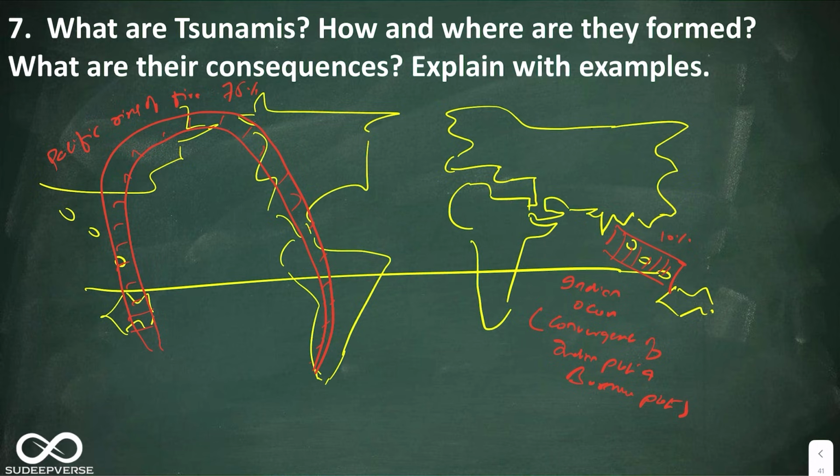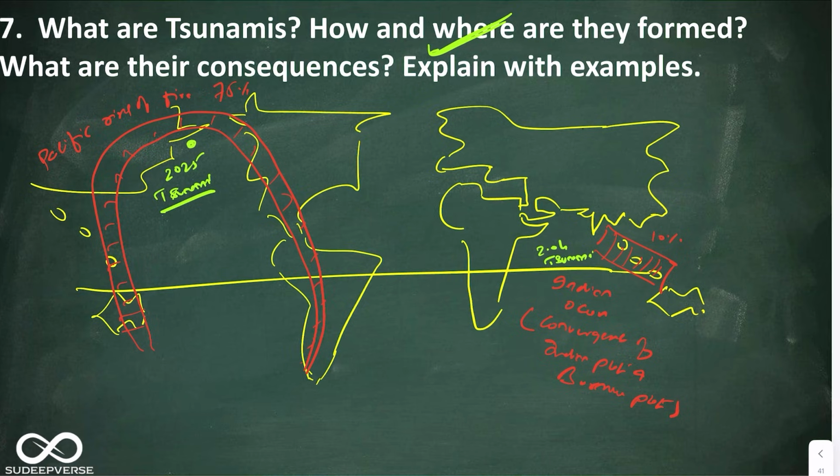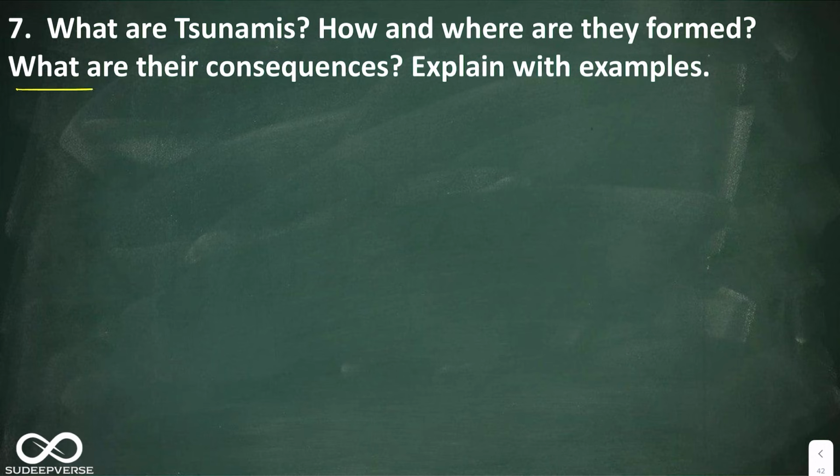Here you can mention the 2004 tsunami. Here you can say this is the Kamchatka Peninsula, 2025 tsunami, which reached the Hawaiian Islands. So this is how we are addressing the where part. So what, how and where are done. Finally, let us move to the last part, that is, what are their consequences.